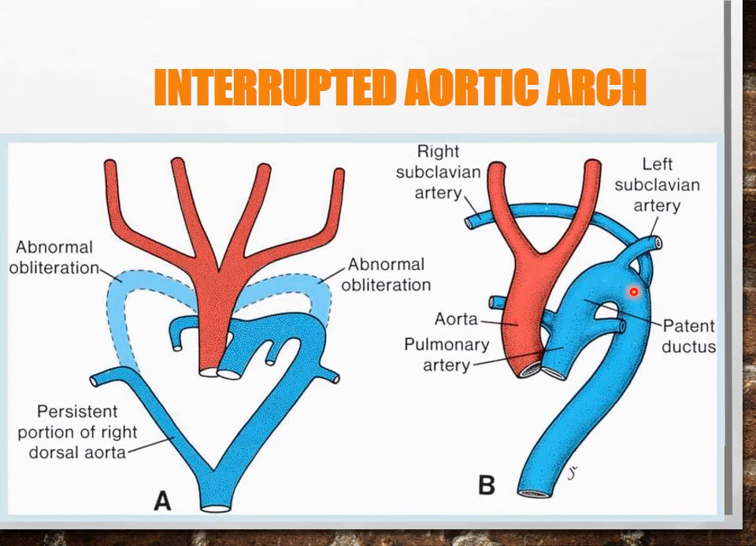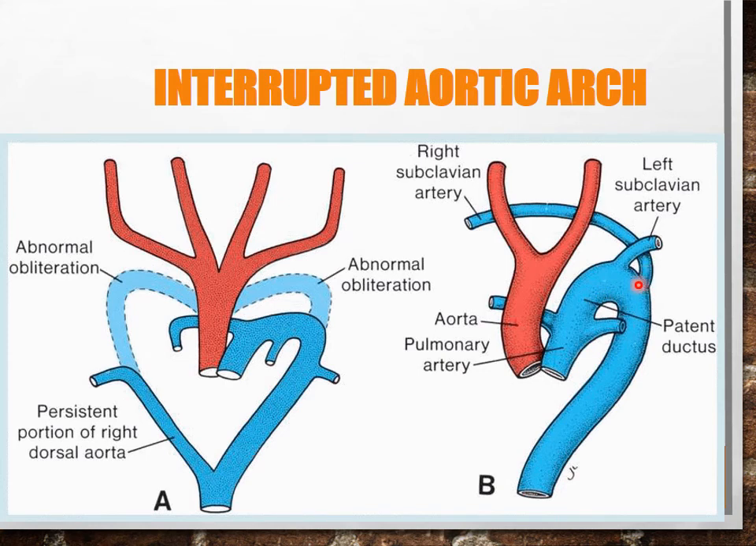So normally this part is present from the aortic sac, and the more distal part of the arch of aorta, which is from the contribution of the left dorsal aorta, is also going to be formed. But here you can see that interruption, which is now leading to this congenital problem known as interrupted aortic arch.